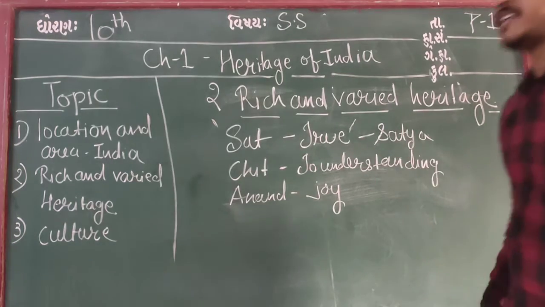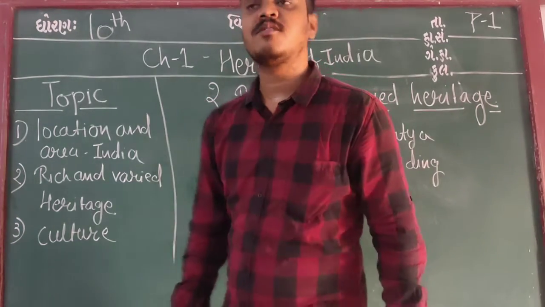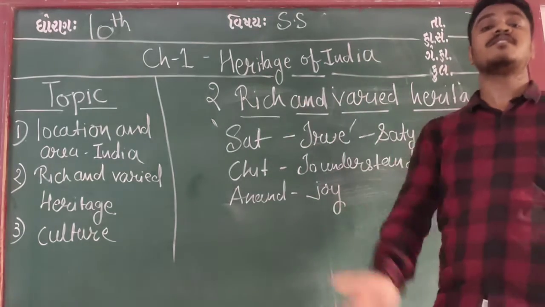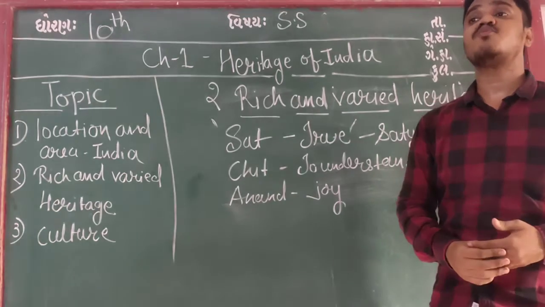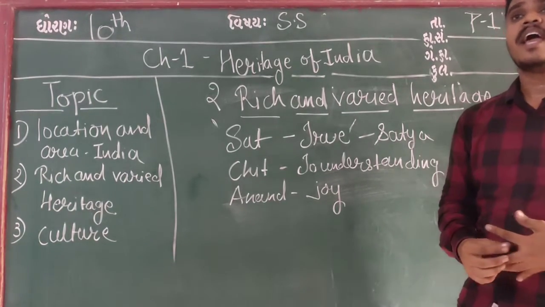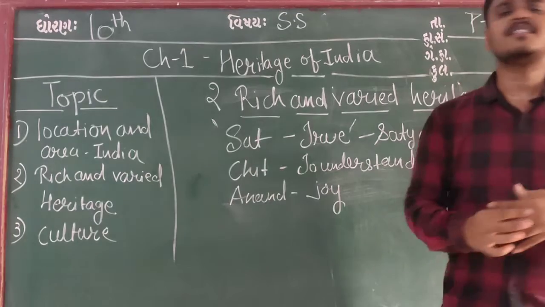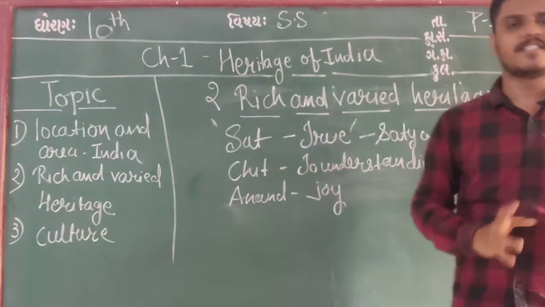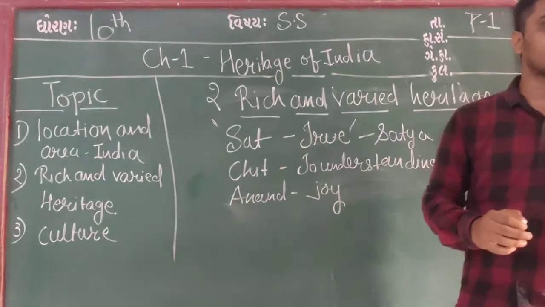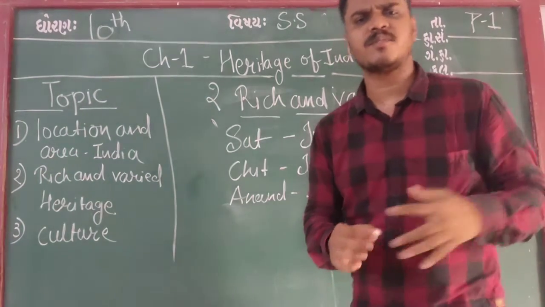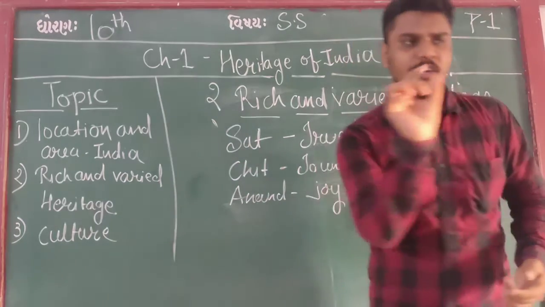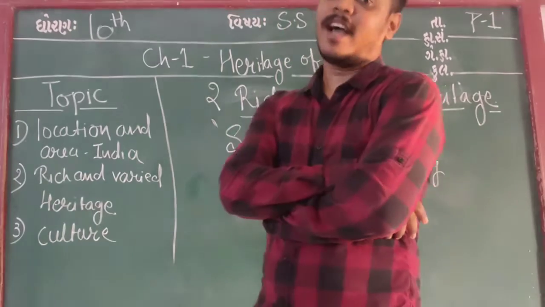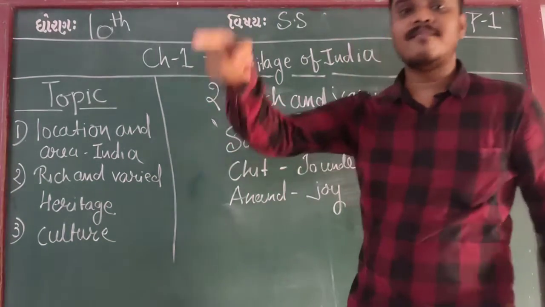Chit means understanding. Understanding someone's problems, someone's feelings, someone's expression is our culture. That is called our culture's expression. Chit means to understand someone's feelings and expressions, and instead of turning our back on them, to understand them. If someone is facing some kind of problem or suffering, you will understand what problem they have, and then you will decide whether you can solve it or not.